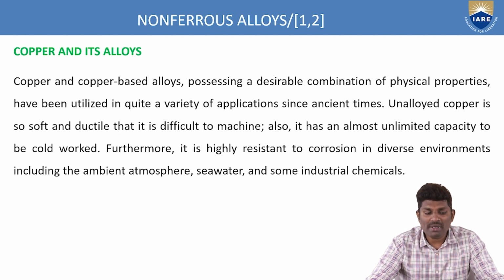Unalloyed copper is so soft and ductile that it is difficult to machine. It also has an almost unlimited capacity to be cold worked. So if you have pure copper, it is very difficult to do the machining process. That's why we are adding some alloying to this material so that we can machine it easily. And also it is highly resistant to corrosion in diverse environments.